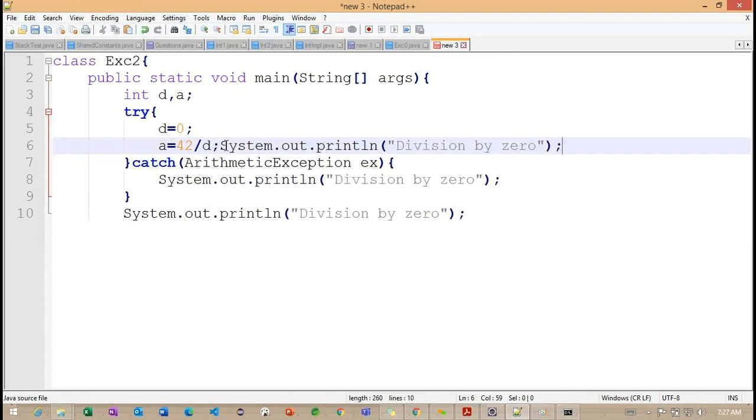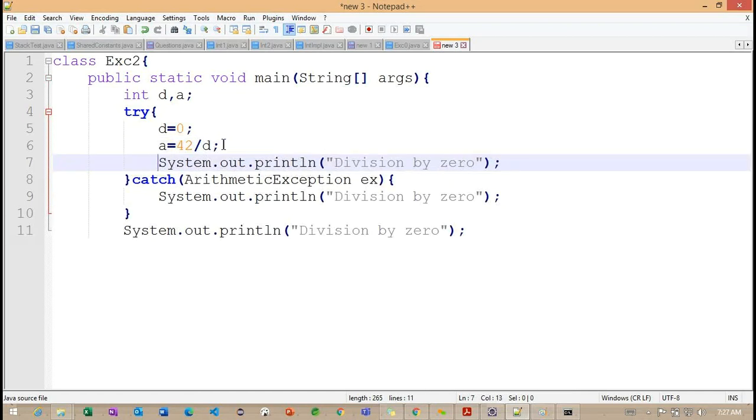And here I also want to define a println statement, and we need to see if this println statement is printing or not.